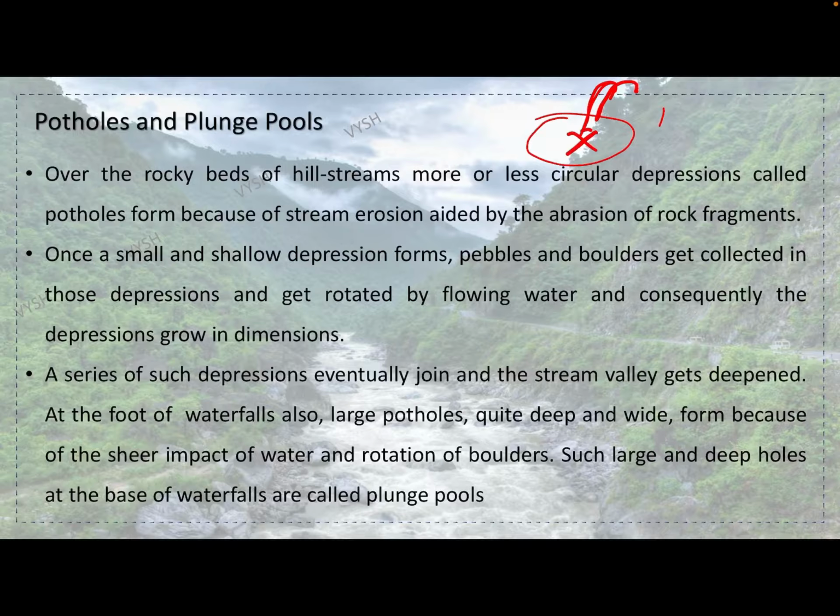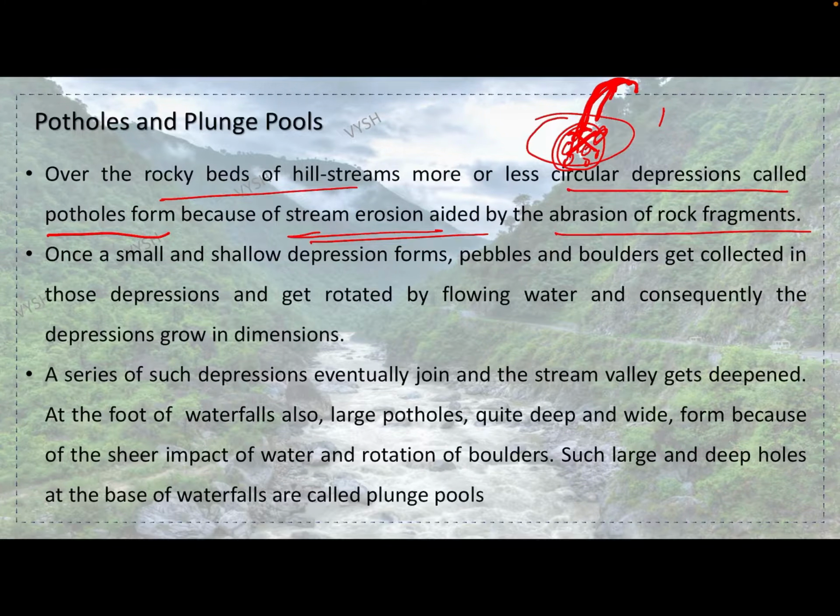But a couple of years later, slowly small holes will be formed on this. And after a couple of years, because of the movement of the water and the depressions being formed and the circular rotation of the material in this, a huge hole will be forming basically. These are called potholes and plunge pools. What are they exactly? You will see in this slide. Over the rocky beds of hill streams, more or less circular depressions called potholes form because of stream erosion aided by abrasion of rock fragments.